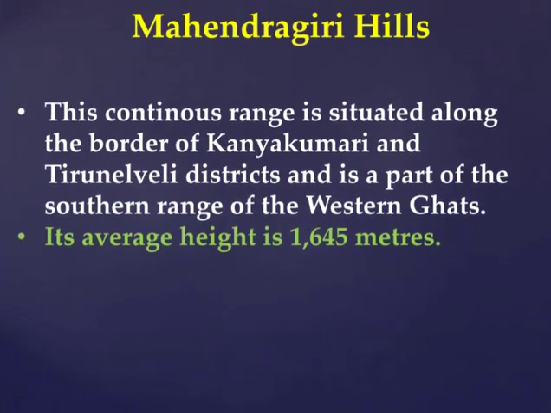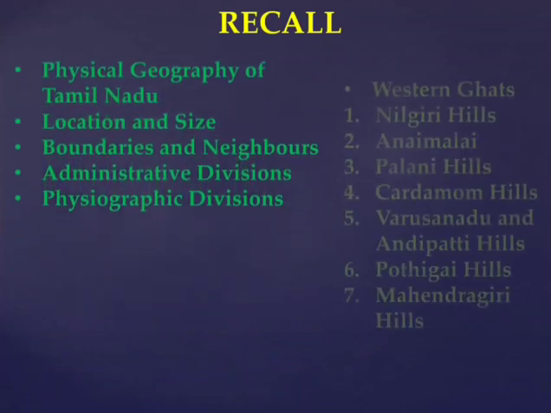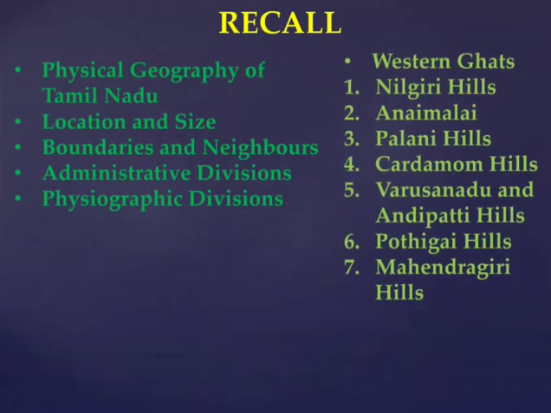In today's class, what did we learn? Today we discussed the location and size of Tamil Nadu. Then boundaries, the neighboring countries of Tamil Nadu. Administrative divisions. Physiographic divisions: how Tamil Nadu is divided into the Western Ghats, Eastern Ghats, plateaus, coastal plains and inland plains. Please note down the assignment, students.